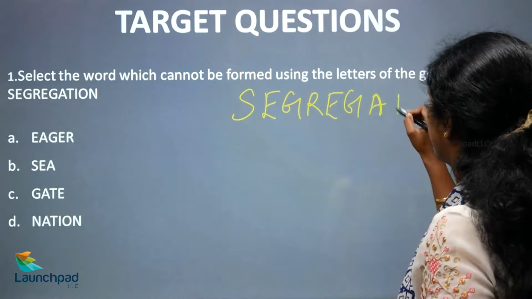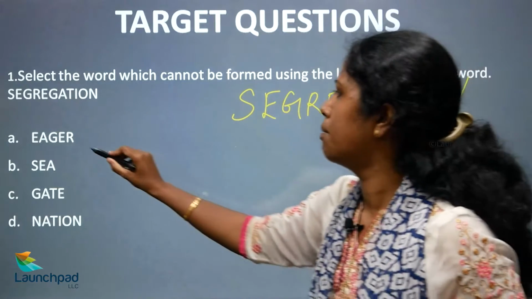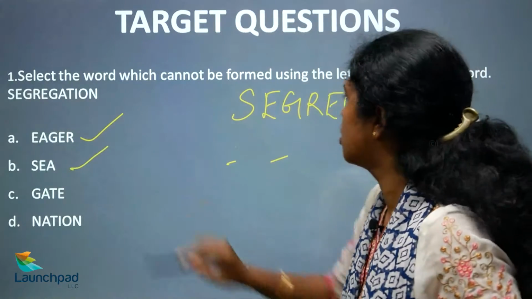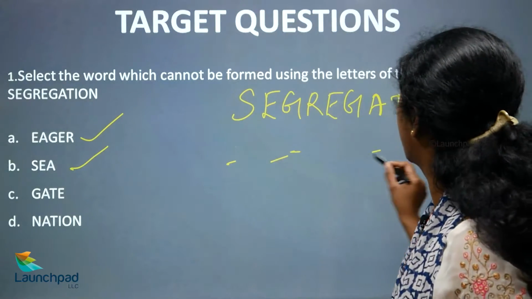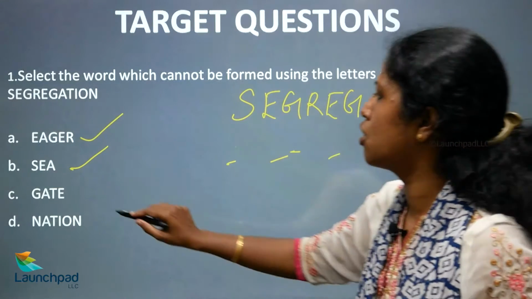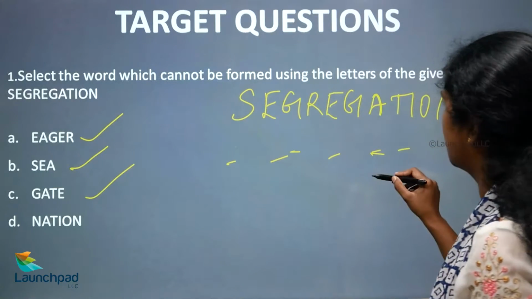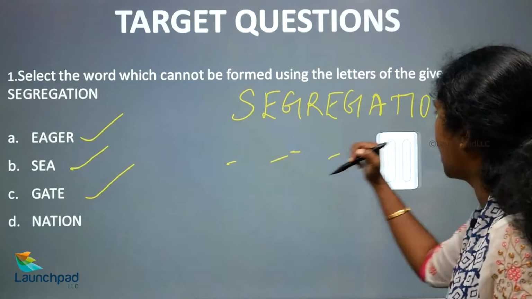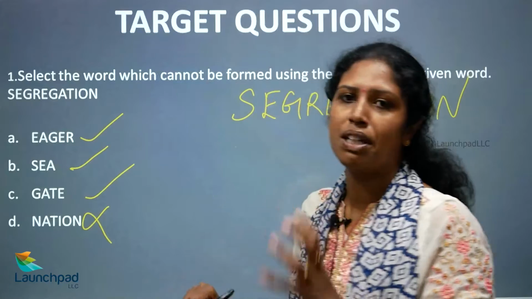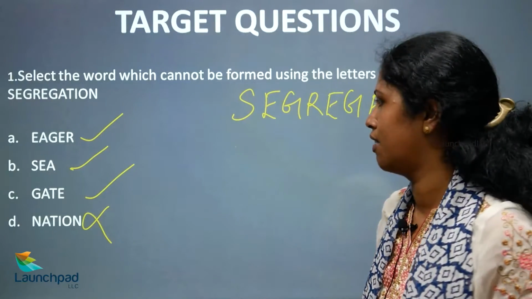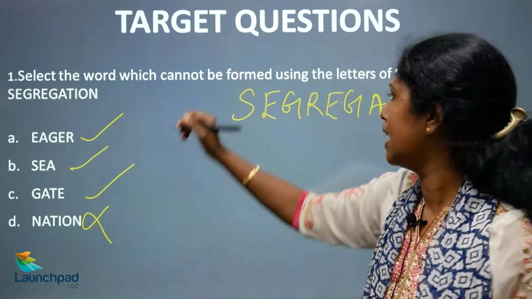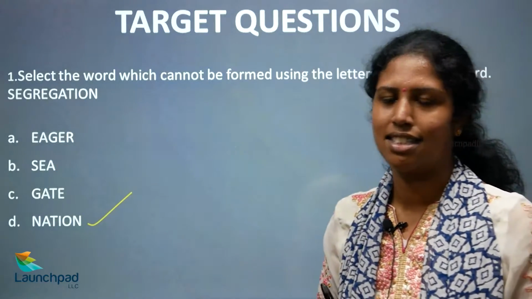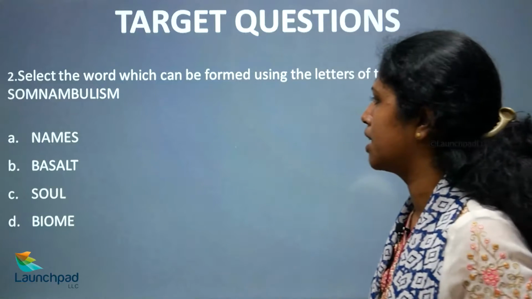Segregation. You can form the word eager. S-E-A, so that is also possible. G-A-T-E, gate is also possible. Nation: you have only one N, so one N is missing. Hence nation cannot be formed from the word segregation. So option D is your right answer. Now, let's move on to the next question.